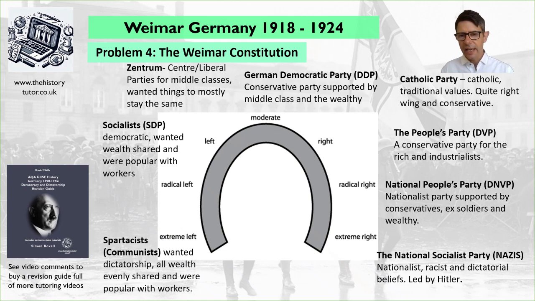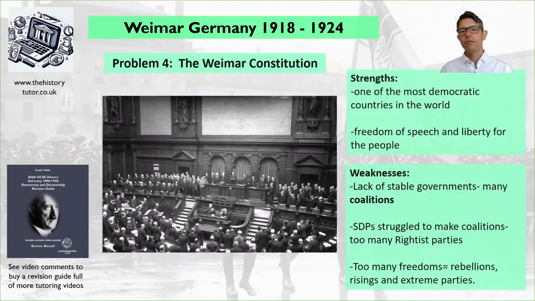Now you might notice here there's more right-wing parties than left-wing. If we consider the DDP slightly right of centre, we've got the Catholic Party, the DVP, the DNVP, and then the Nazis. It's a lot more right-wing parties. That means that for the socialists, the biggest party, making a coalition government was very difficult, as I'll talk about now. So what are the strengths and weaknesses of the Weimar Constitution?